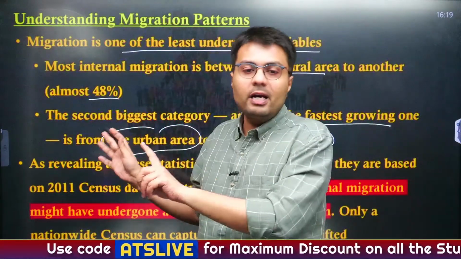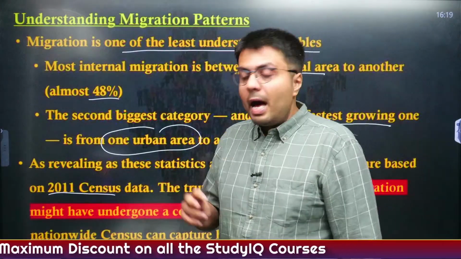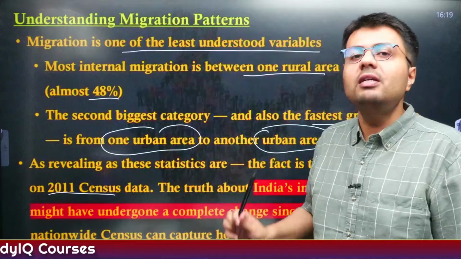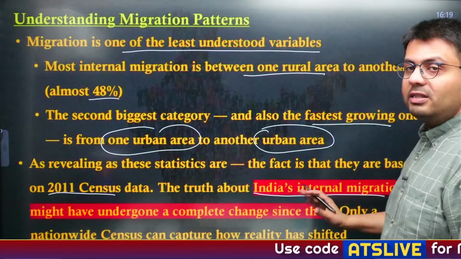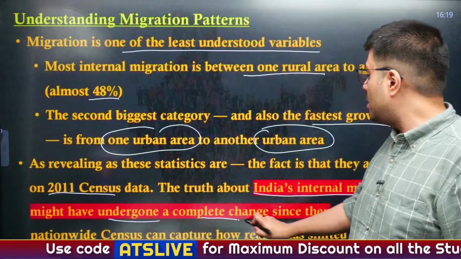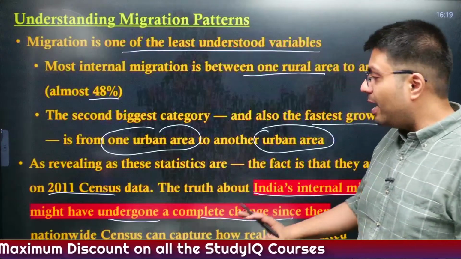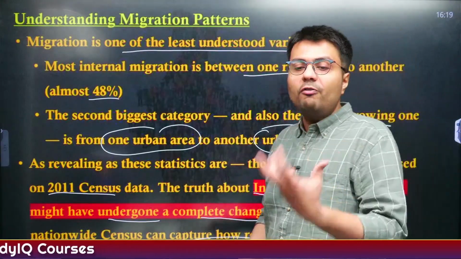And how have I come to this conclusion? This was data from the 2011 census. And the truth is, this data might have changed in the last 16 years since the census has not been conducted. So the actual truth about India's internal migration might have undergone a complete change since the last census of 2011. That is why only a nationwide census now can help capture how the reality of migration has shifted.